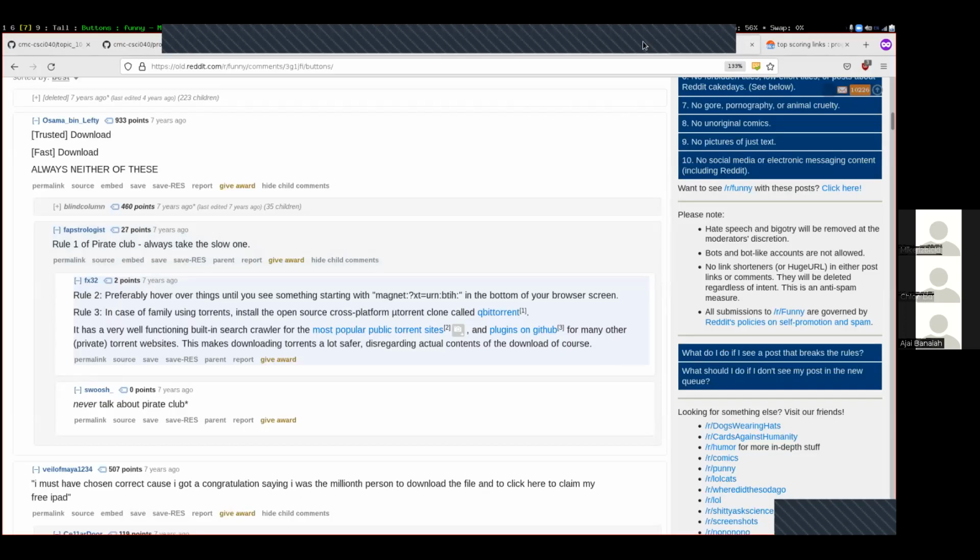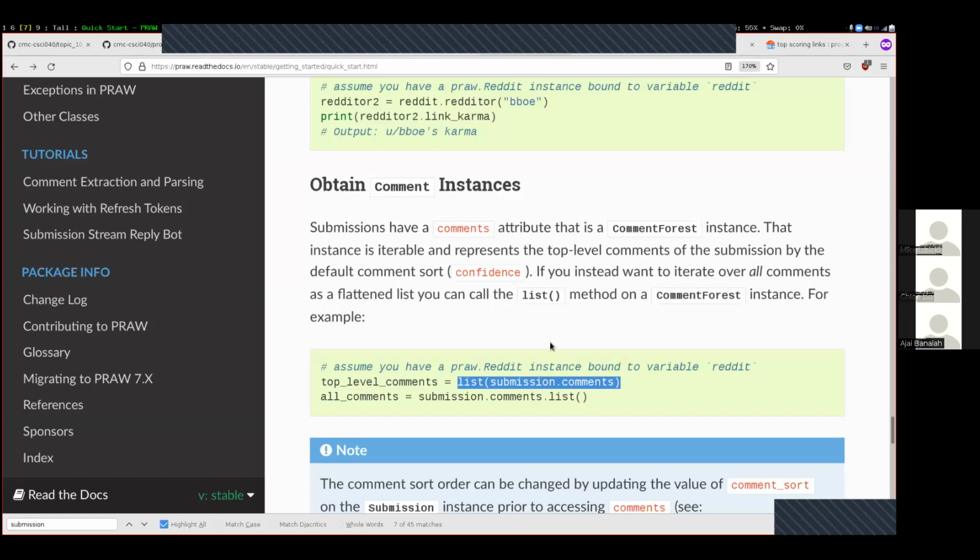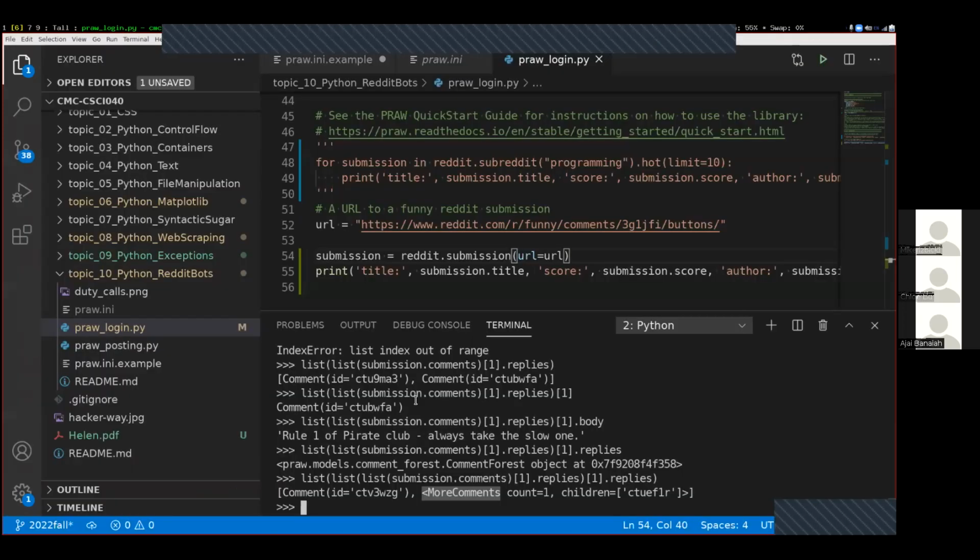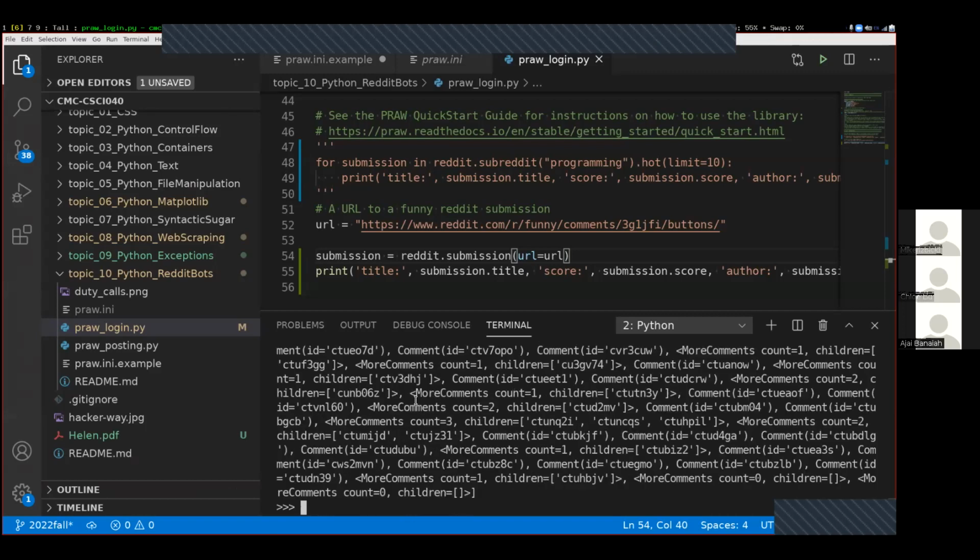The last thing for us to real quickly see today is that there's this version of getting all the comments down here, submission.comments.list. Important to keep a distinction between this one and this one. This one gives you all of the top level comments only. This is only the top level comments. This one actually gives you all of the comments, like even not top level comments. So submission.comments.list gives you all of the comments.